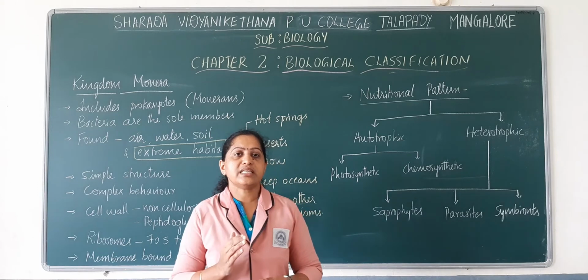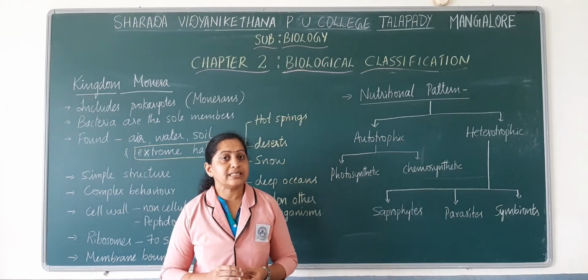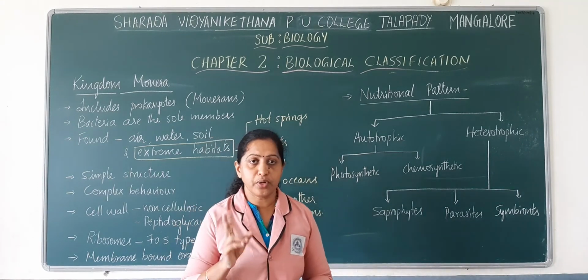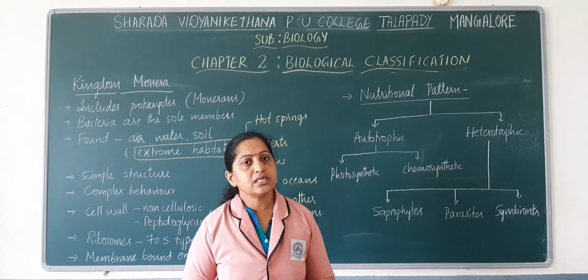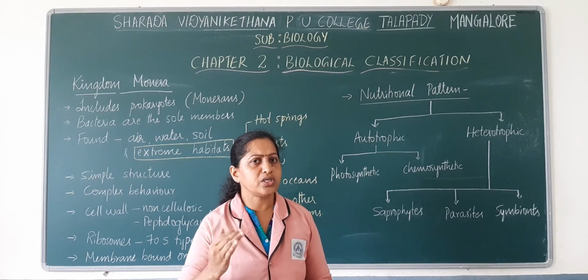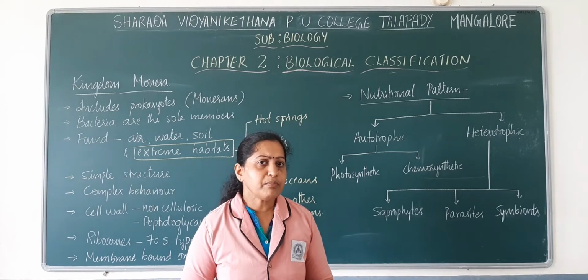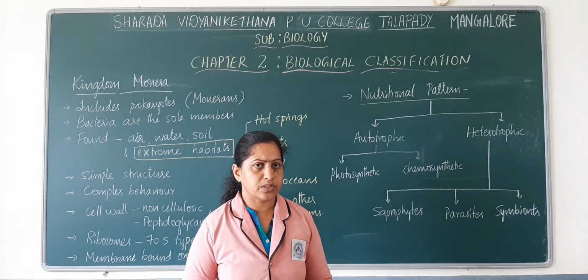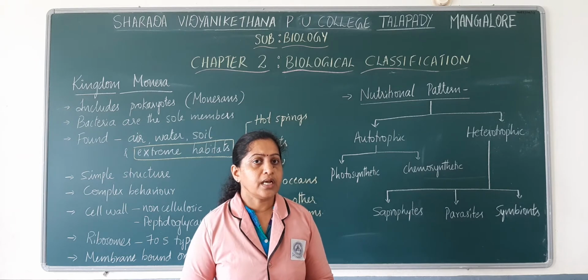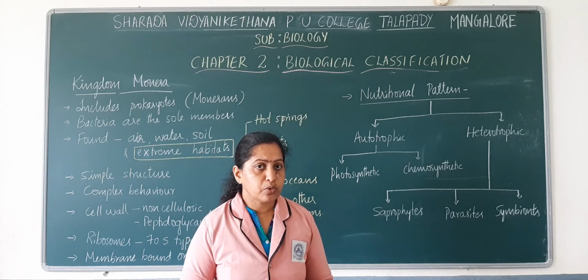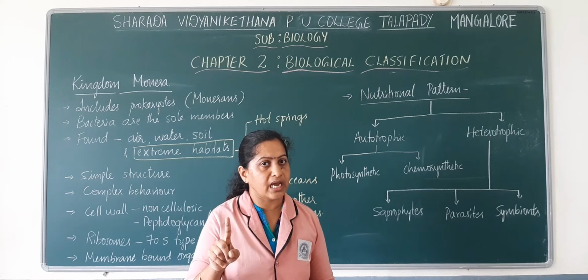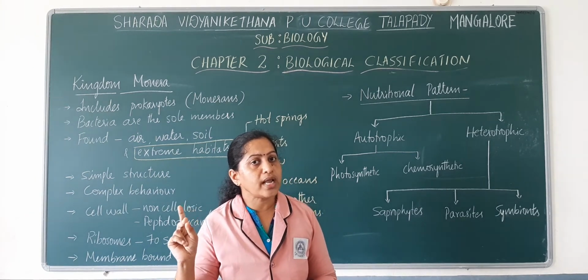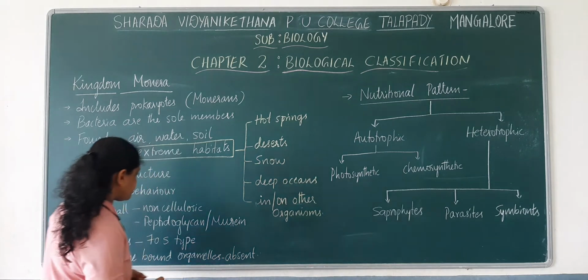So the 70S type of ribosome consists of two subunits. One is the larger subunit and the other one is the smaller subunit. Hope you remember what those subunits are. 70S type of ribosome consists of one larger subunit known as 50S type and one smaller subunit known as 30S type.